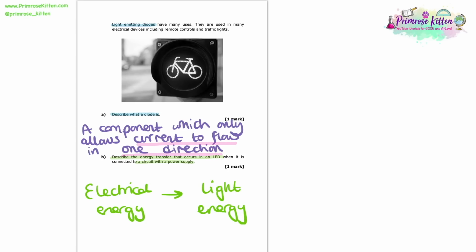Next up, we're asked to describe the energy transfer that occurs in an LED, a light-emitting diode, when it's connected to a circuit with a power supply. So here we need to know what it begins with, and of course initially it's connected to a power supply, so it has electrical energy to begin with, and then it transfers it to light energy, and that's why it can emit light. So we can say that in a sentence, or we could write it like I have here, but you would get your 1 mark either way.